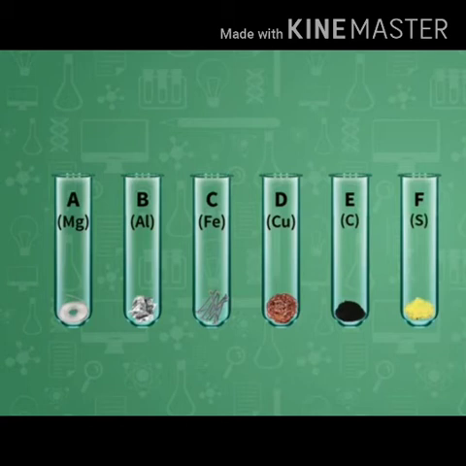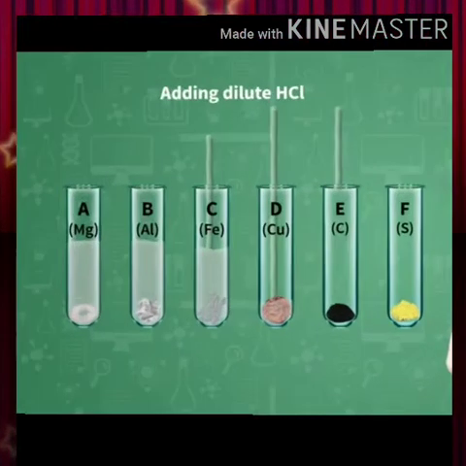As in test tube A, put some magnesium ribbon. Then in test tube B, add some aluminium foil. In C, put some iron nails in it. And in D, add some copper turnings. In E and F, put some non-metals like charcoal powder, and in the last one, sulfur powder.